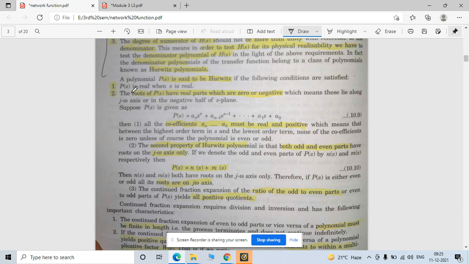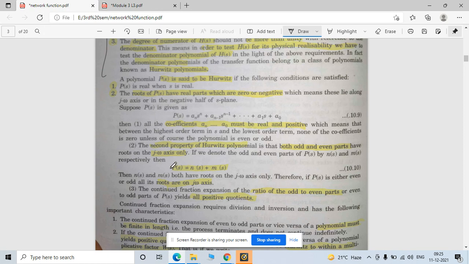Now the new thing here is that you have to satisfy the Hurwitz function. P(s) is a real function for s real. The second thing is the roots of P(s) should have real parts of zero or negative. All of this is given here.